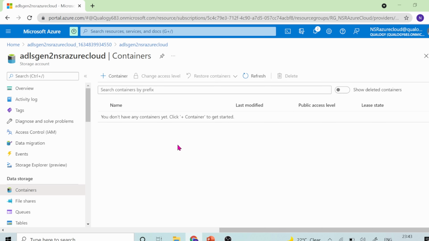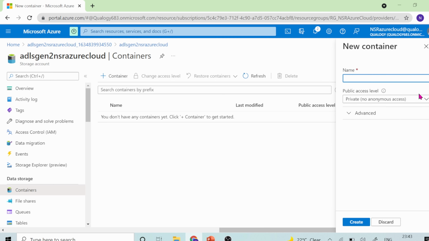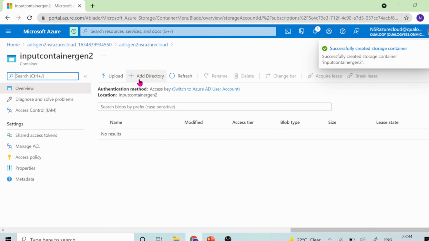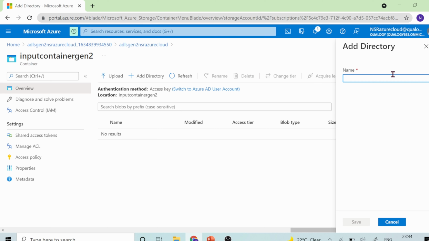Since this is the first time I have created it, I'll have to create a container. A container is nothing but a directory. Input container for Gen 2. Let me create this container. Inside this container, if you can see, there is an add directory option. You can click on this add directory and I'll show you how to create different kinds of directories here. Click on this 2021.